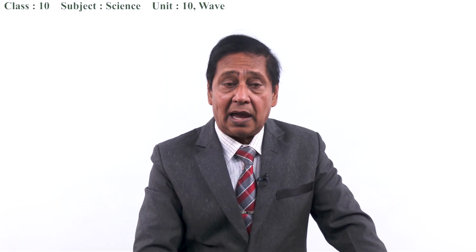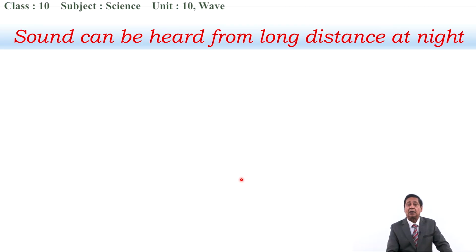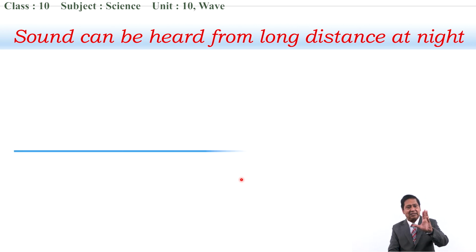Okay, let's have the last one. I mean to say, I made a list and the last one was: sound can be heard from a long distance at night. Why? What is the reason behind this? If someone is producing sound at night, that can be heard from a long distance, but in daytime it cannot be heard from a long distance. Now what is the reason behind this? Let's have the diagrammatic representation.